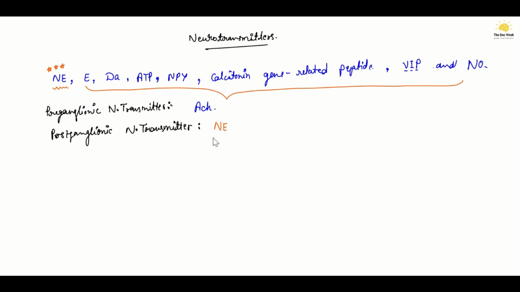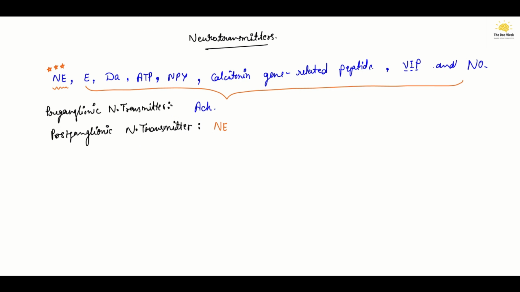So if you are asked which neurotransmitter is released in the sympathetic nervous system, and they give acetylcholine, epinephrine and norepinephrine, you will have to remember that norepinephrine is the main characterizing neurotransmitter of the sympathetic nervous system. So we did neurotransmitters.